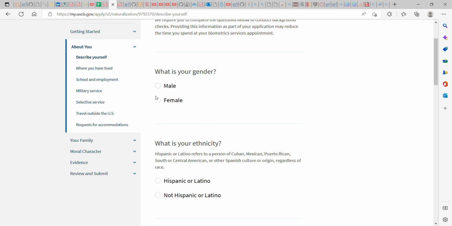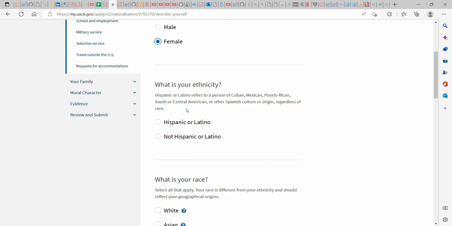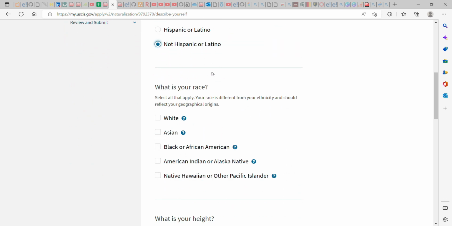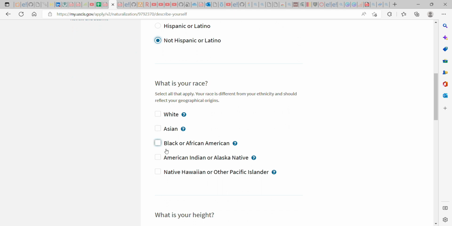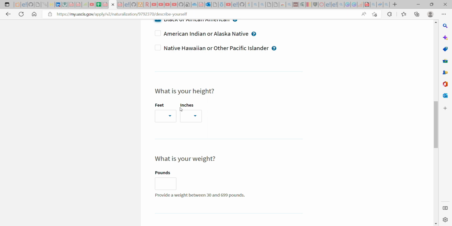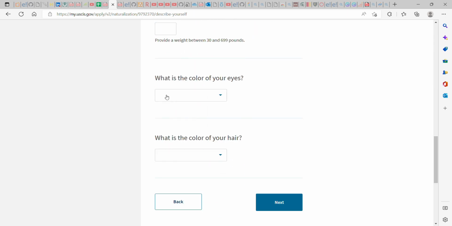What is your gender? You choose your gender, either female or male. You choose, are you Hispanic or not Hispanic? They explained what Hispanic is all about. Are you white, Asian, black, American? Let me just choose black. You choose your height in inches, the color of your eyes, and your hair color.